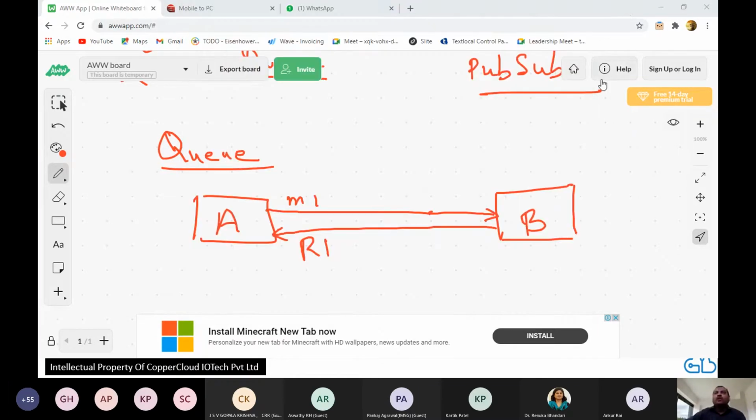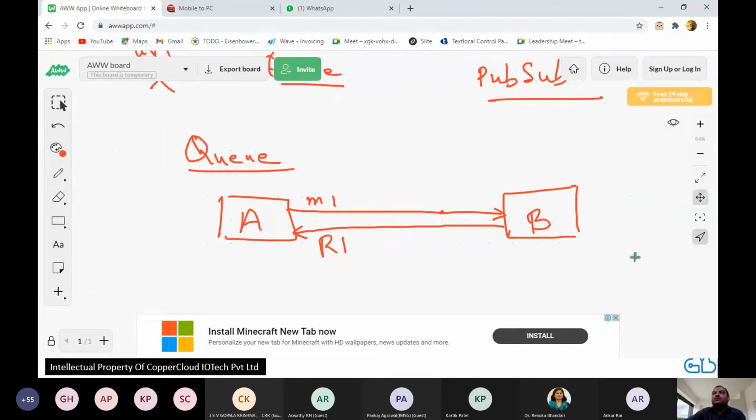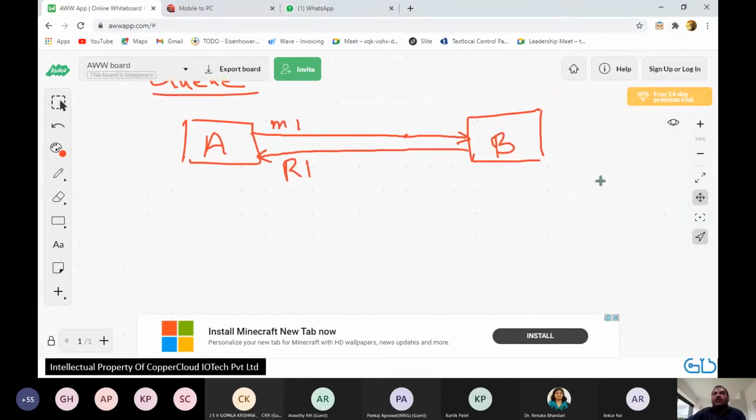Okay. So this is what queue-based communication looks like. This is all A talking to B, B talking to A. If there's a third system here called C, right? It cannot peek in, it cannot listen to what A and B are talking about. So if there's a system C here, there is no way C can access this communication. Okay. Now this is called queue-based communication.